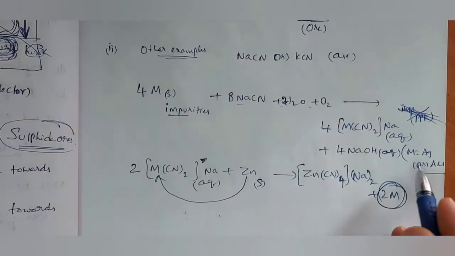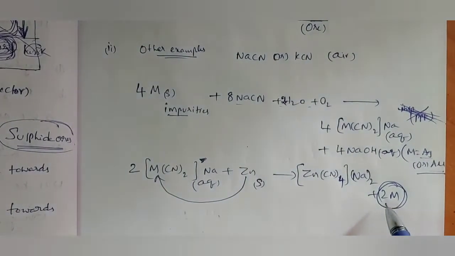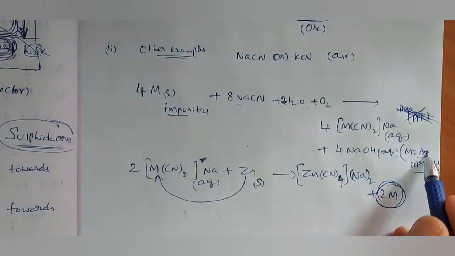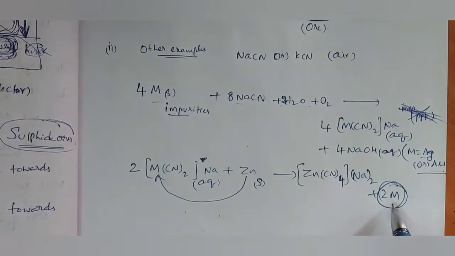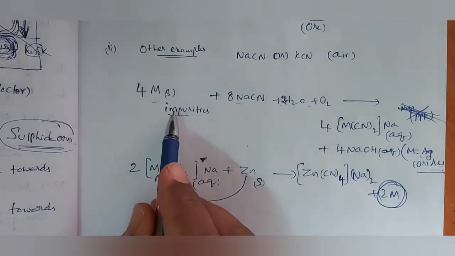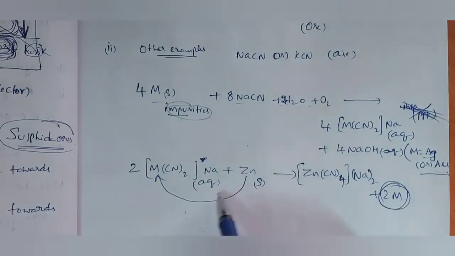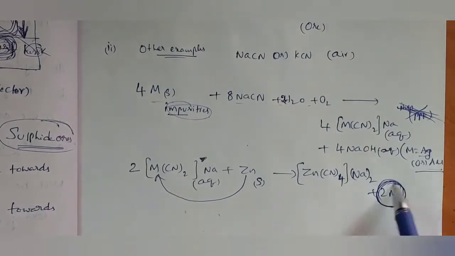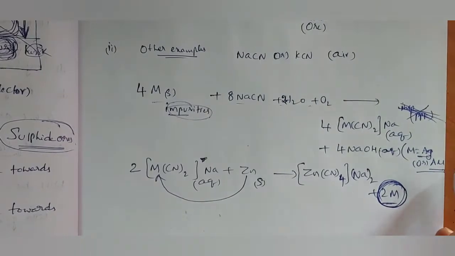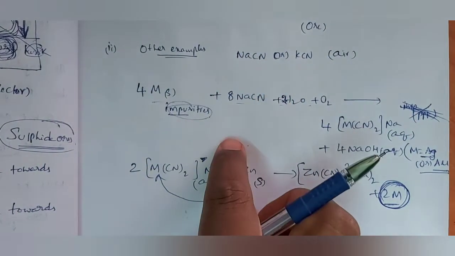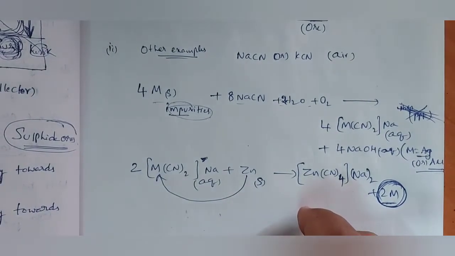Actually, these metals are very less reactive, so they are present in the elementary state. Is it correct? If they were present in the compound state, we would get a compound here, but they are present in the elementary state along with impurities. So impurities are separated here and the metal is separated here. Finally we got the metal. This one will undergo purification. So in case of silver and gold, only two steps are there. First step leaching and second step purification of metal. I hope you are clear.